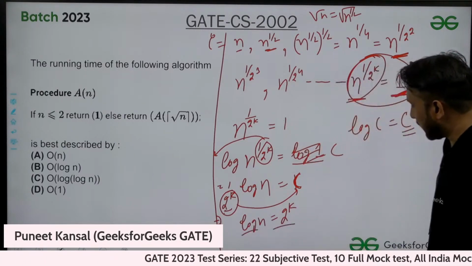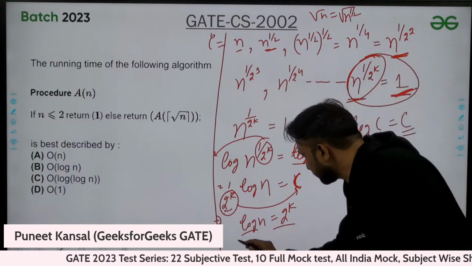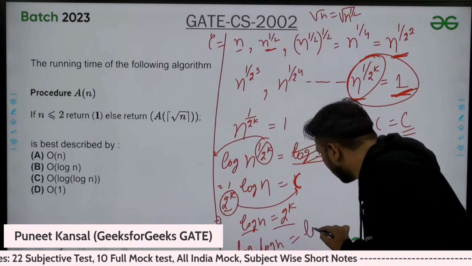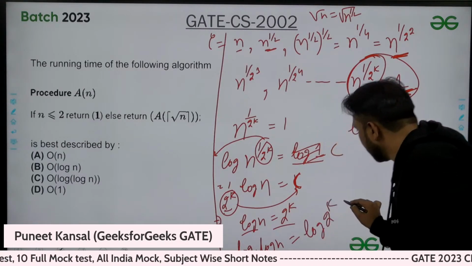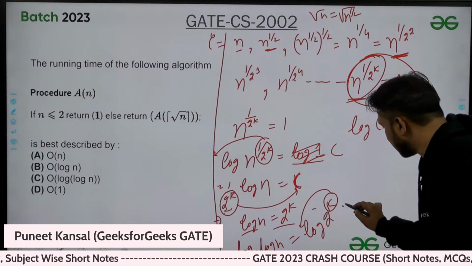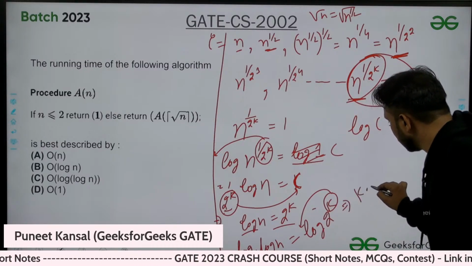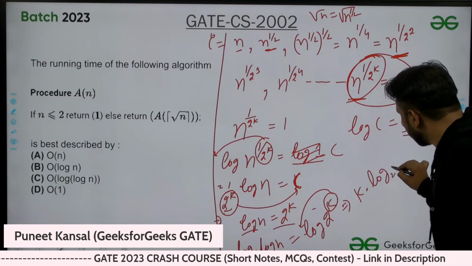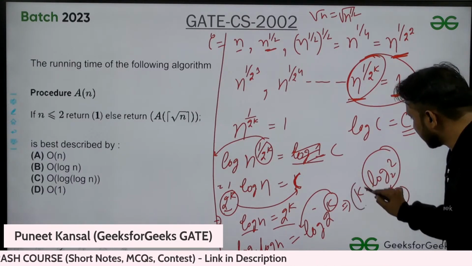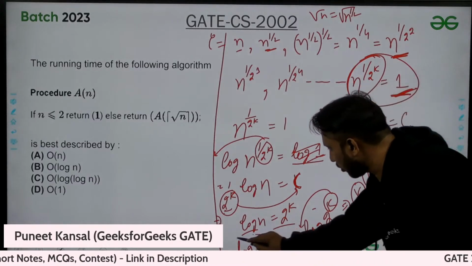Now again take log both sides. So this will be log of log n, and this side will be log of 2 power k. Again k will come in the front, so k times log base 2 of 2, and this will be 1. So what is the k value? The k value is log of log n.